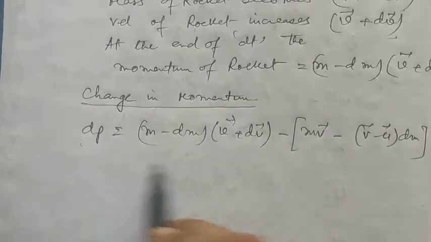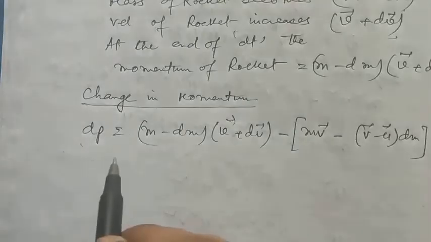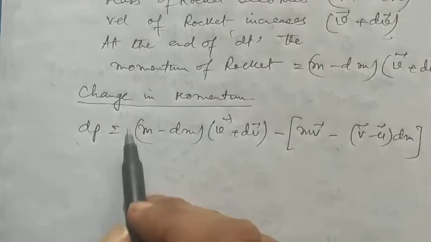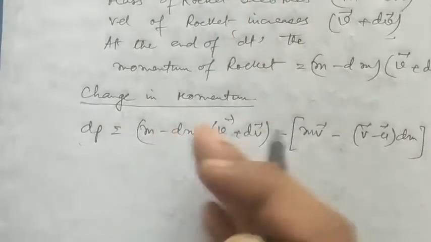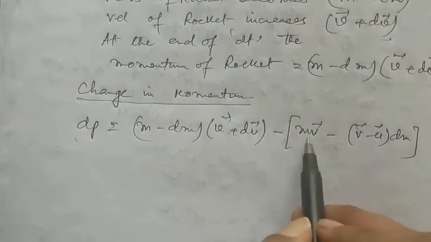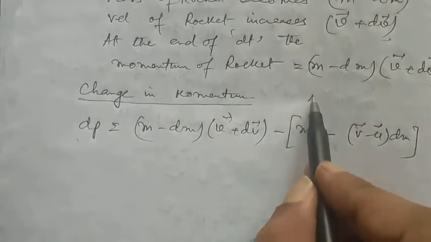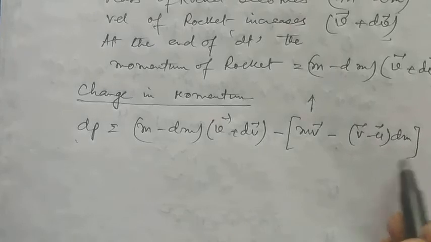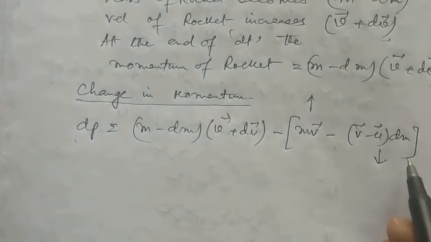Now let us explain this expression. This is the momentum of the rocket after time dt, and this is the momentum before time dt. What is mv? It is the momentum of the rocket in the upward direction. This is the momentum of the ejected gases in the downward direction.